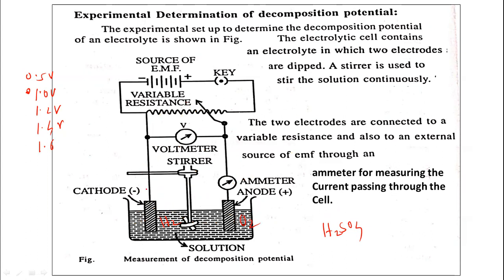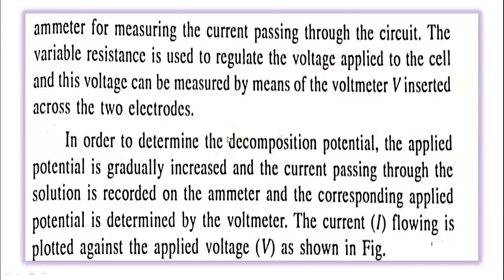Whenever a back EMF is produced, the ammeter does not show any deflection, because that back EMF opposes the external EMF. But once the external EMF is greater than the back EMF, continuous electrolysis of the electrolyte starts and this ammeter shows sudden deflection.